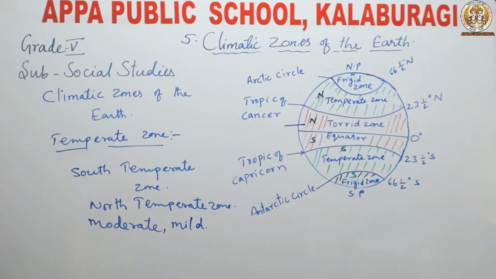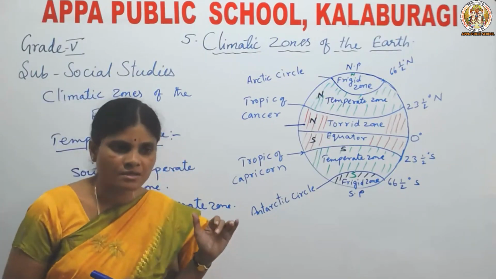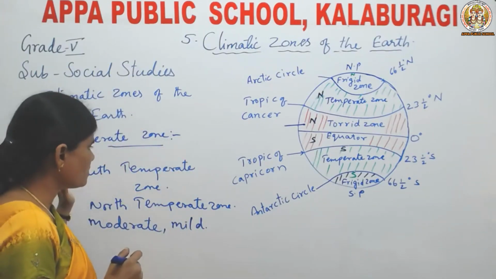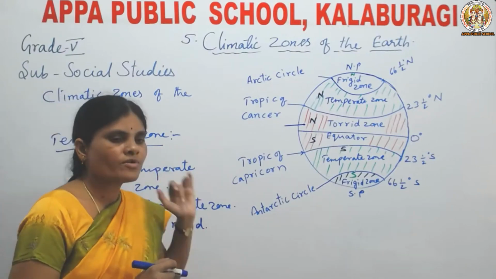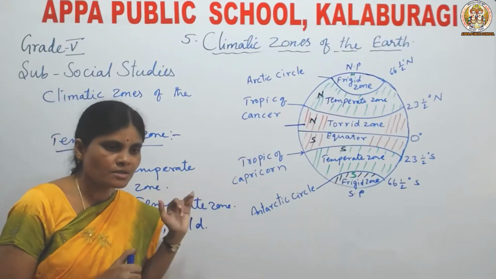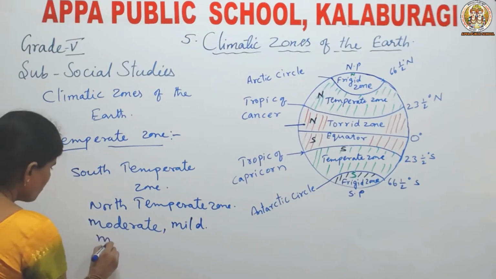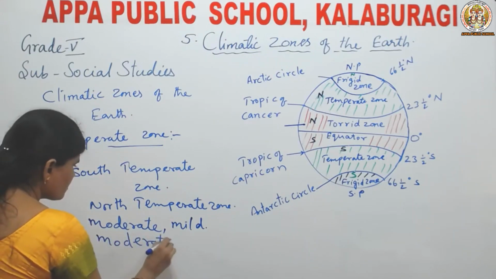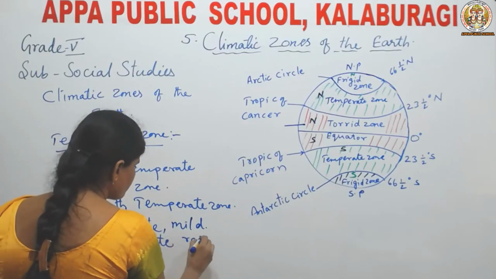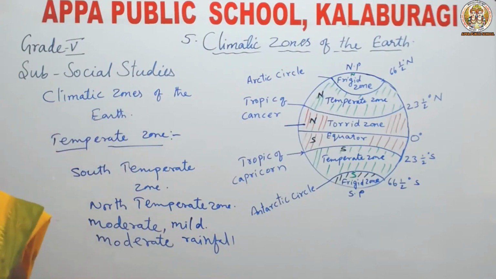How is the climate in the temperate zone? The climate in the temperate zone is moderate. Why? What is the reason? It receives slanting rays of the sun. That is why this region receives a moderate type of climate. This region experiences four seasons throughout the year. Moderate rainfall occurs in this zone.